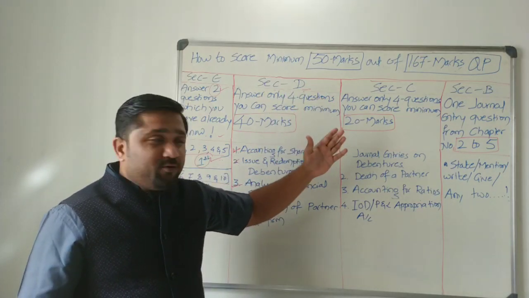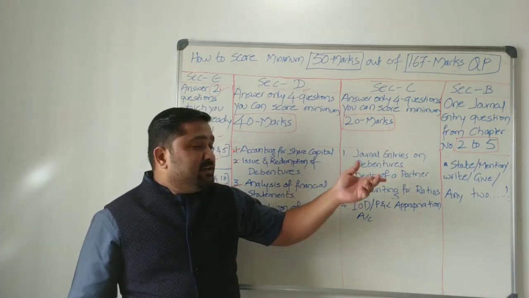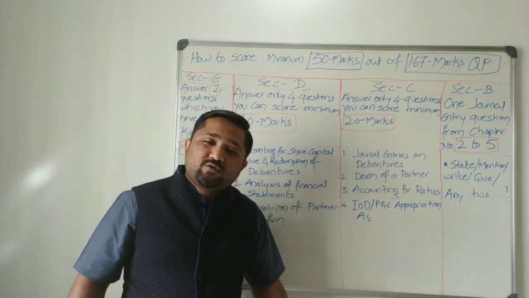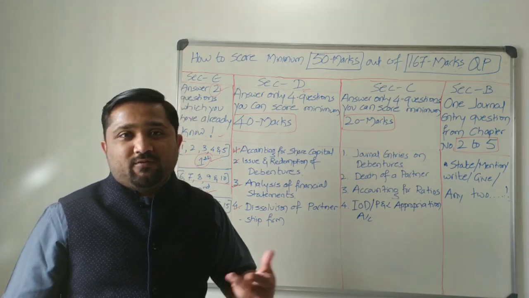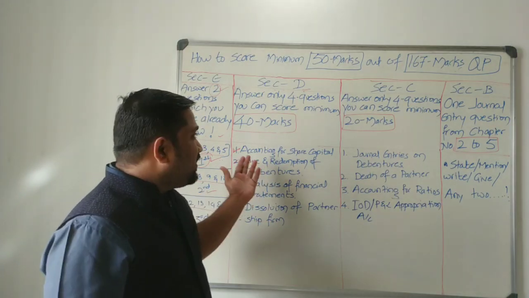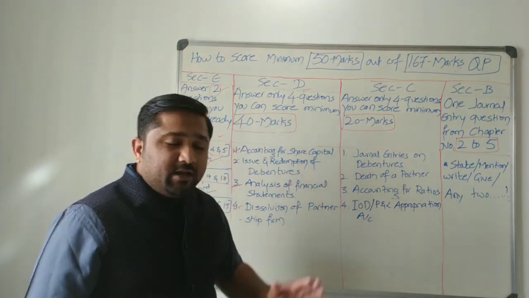Understanding or not, don't even touch section A. That's why I did not consider it. Section A has MCQs, true or false, one word answers. If you're good at that, you can answer it, but these sections are enough to score 50 marks.